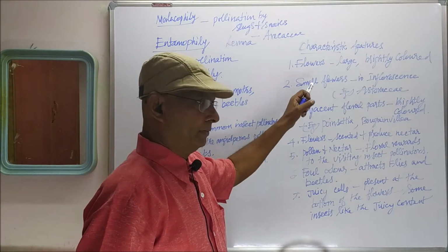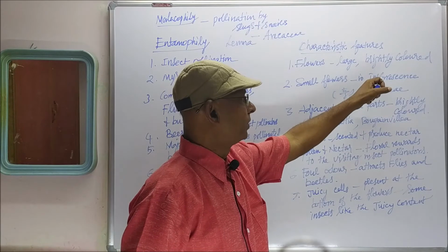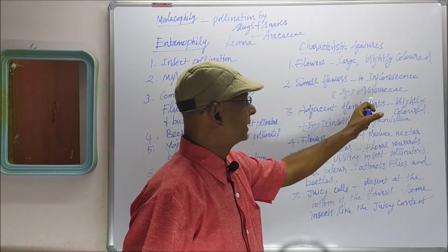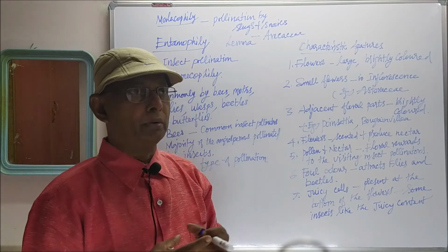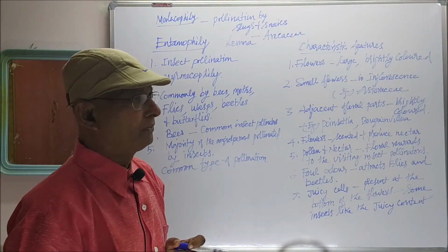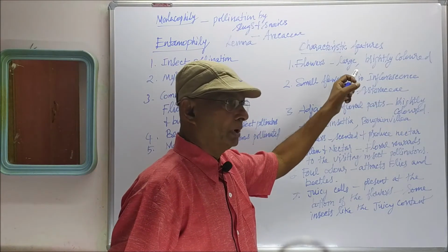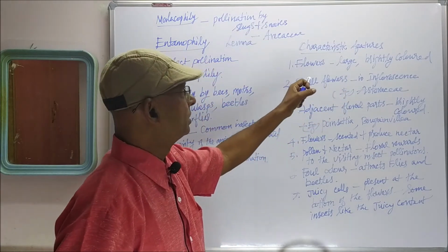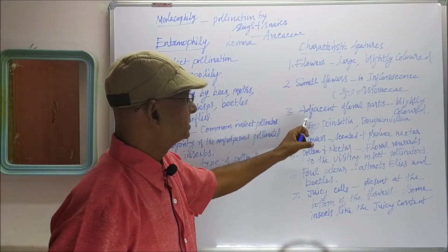When the flowers are very small, they are arranged in inflorescence. For example, in Asteraceae, small flowers are grouped together, a bunch of flowers arranged on a common axis, that is called inflorescence. Smaller entomophilous flowers are arranged in inflorescence.